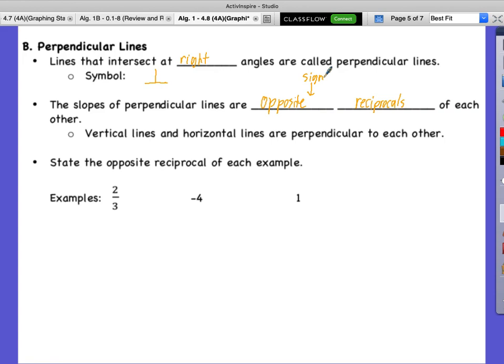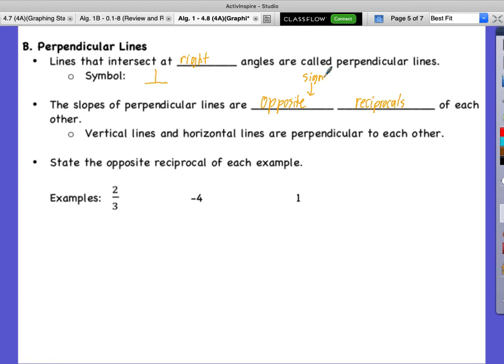Yes. Reciprocals. You know what it says? RESPECT. Okay? You made my day.